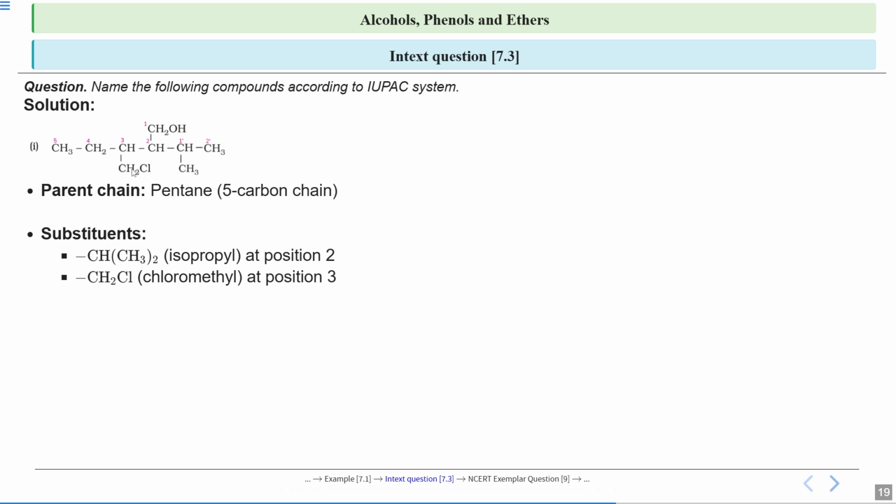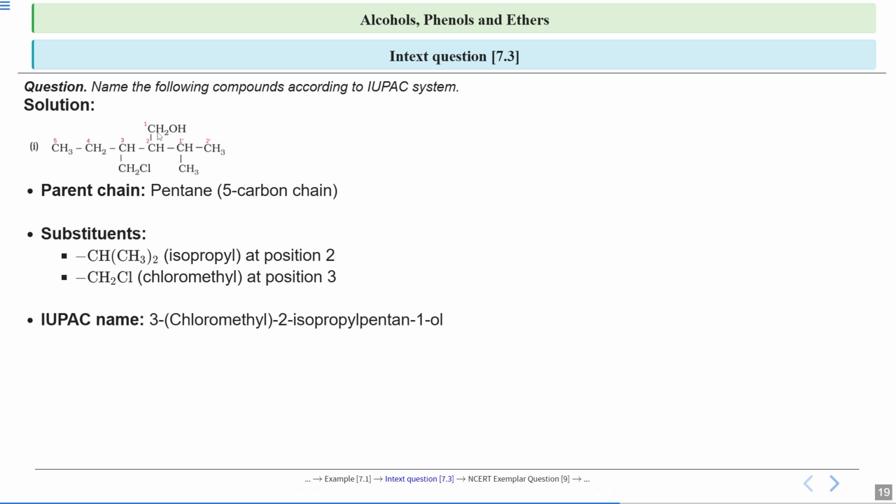Now write the IUPAC naming. So that will be 3-chloromethyl 2-isopropyl pentane 1-ol. See, since C comes first, we will write this group first: 3-chloromethyl, 2-isopropyl, because this is an iso arrangement. So at the second carbon, this isopropyl group is there. So isopropyl, and since the longest carbon chain has 5 carbon atoms, pentane 1.